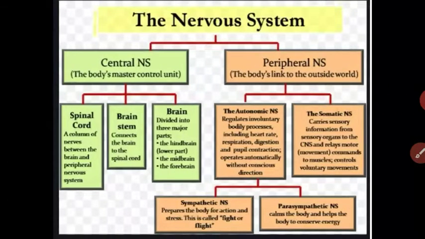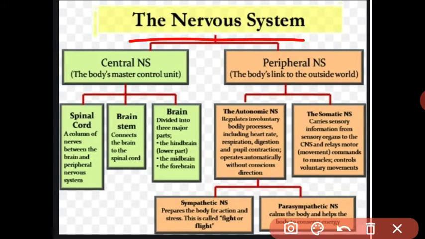First, let us revise the topic. As you know, students, the nervous system consists of two types: the central nervous system, which is present centrally in our body, and the peripheral nervous system, the system which is present outside the center. Got it? The central nervous system consists of the brain and spinal cord. We have seen this in the previous video. And the peripheral nervous system consists of the autonomic nervous system and the somatic nervous system.